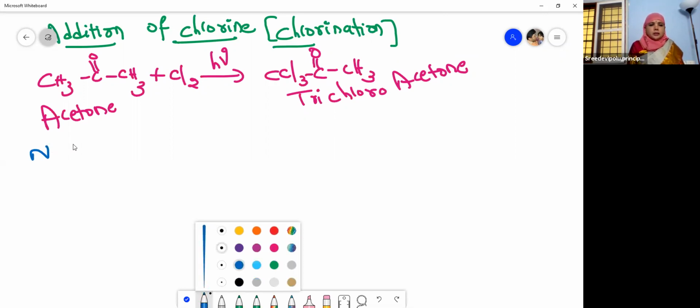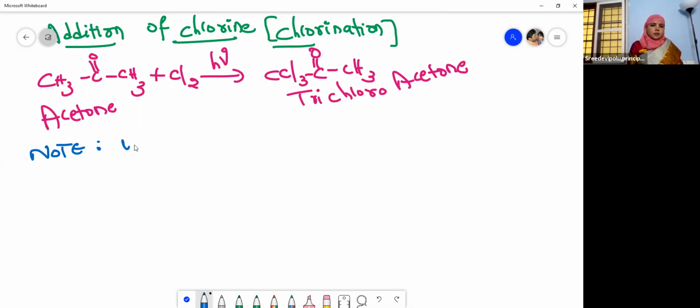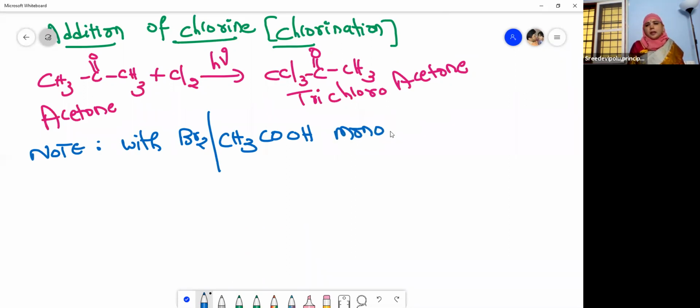So write down this. With bromine in the presence of acetic acid, monohalogenation takes place. Mono means only one hydrogen will be replaced with halogen. Monohalogenation takes place. Understood?